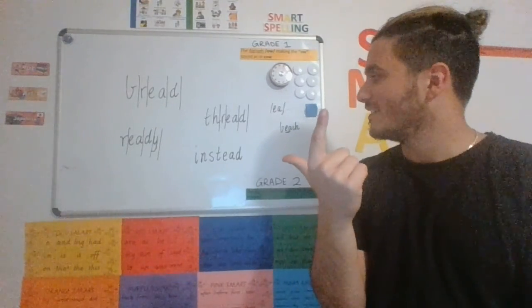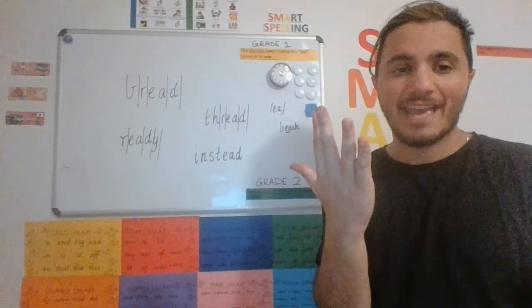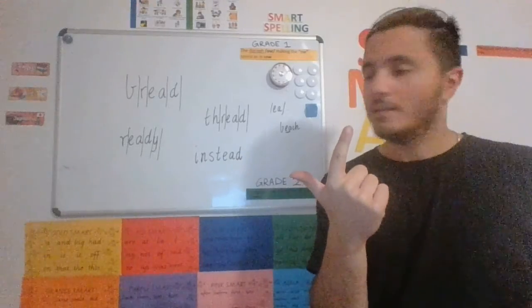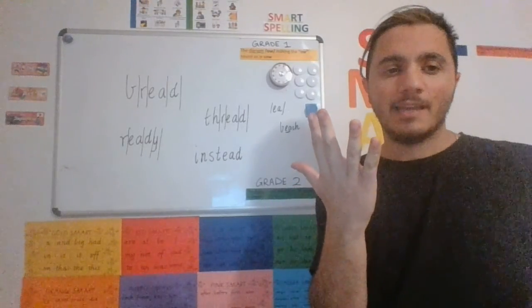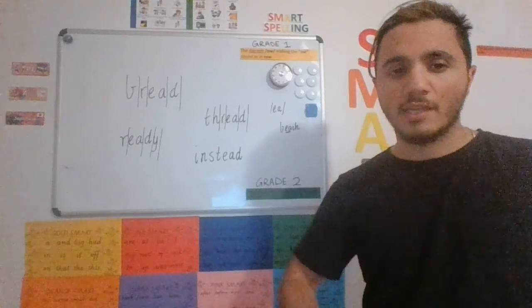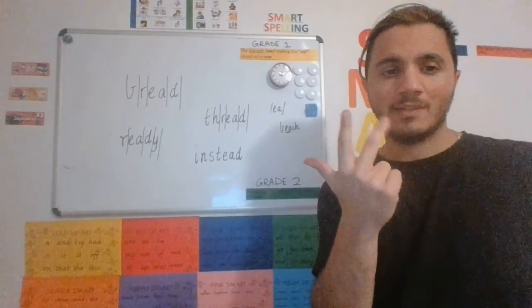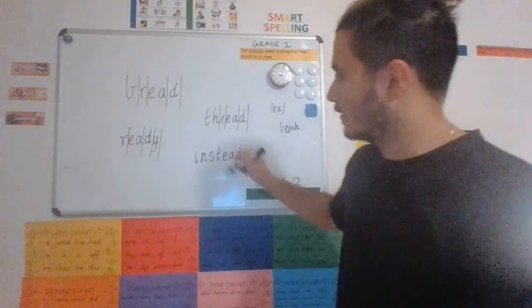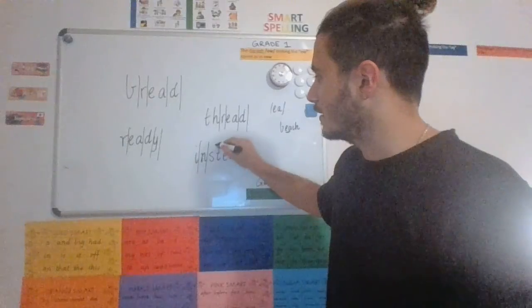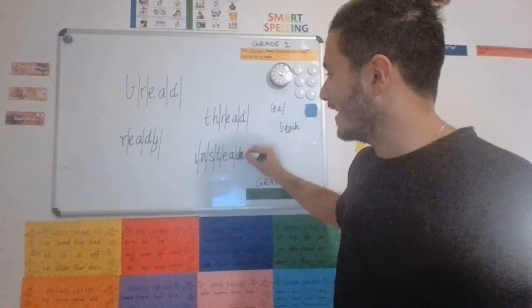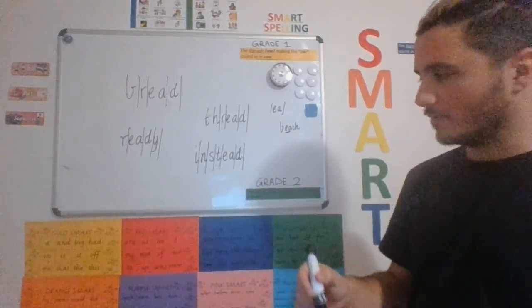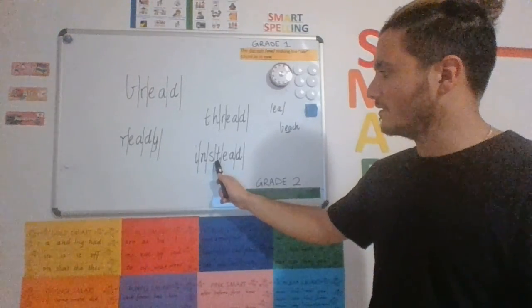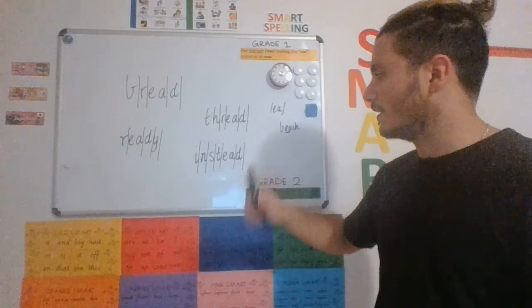I, s, t, e, d. Do it with me. I, s, t, e, d. Your turn. I, s, t, e, d. Excellent. The letters in instead. We've got I, N, S, T, E, A, D.